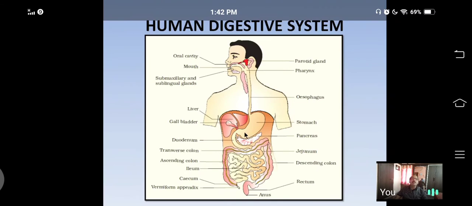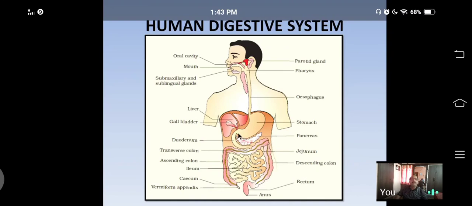Next, it leads to the thin, narrow tube called small intestine. The length of the small intestine is 23 feet. Small intestine is the longest part of the alimentary canal, and it is highly coiled in the abdomen. This small intestine is divided into three parts.